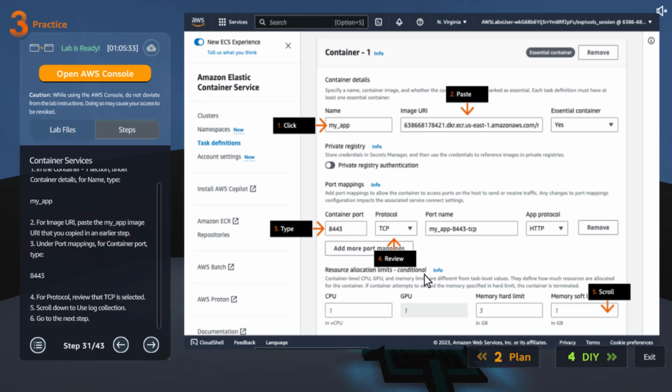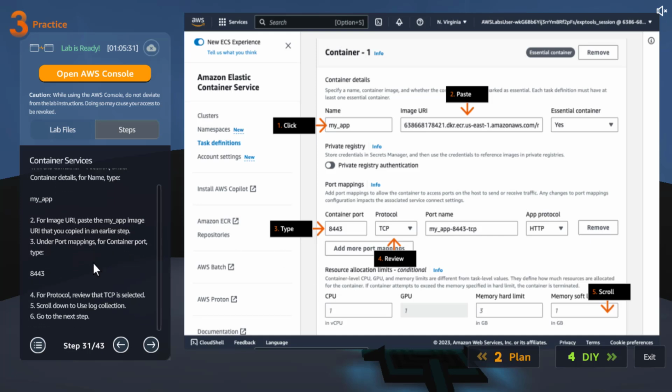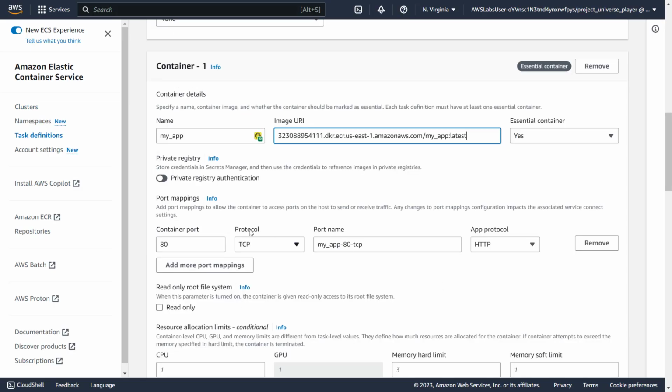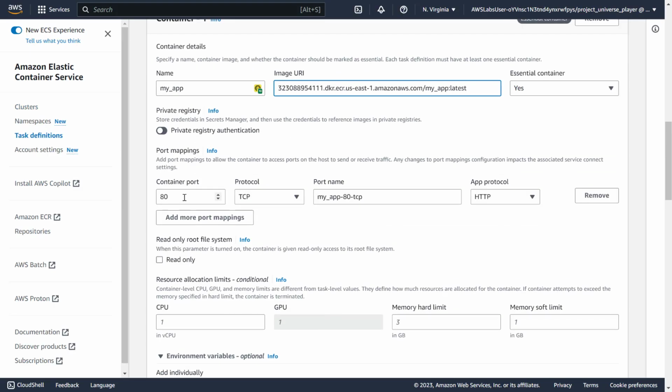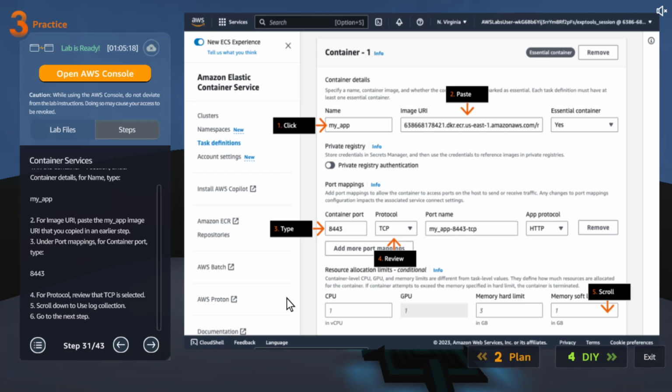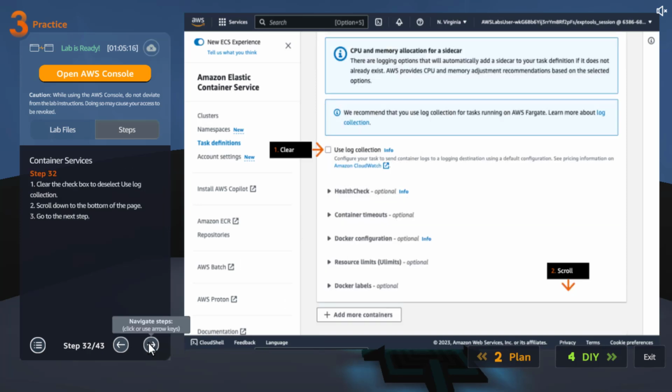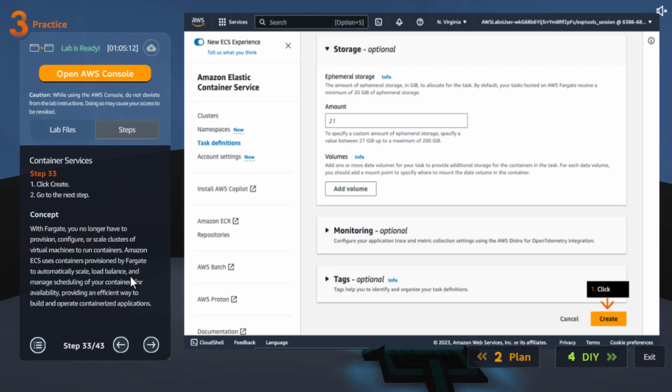Port name, I think it is going to create the port name automatically, so we don't have to give HTTP. So let's go, and port is 8443 TCP, that HTTP, yes, good. Okay, we reviewed everything, looks good. Next, clear the use log collection, scroll down.